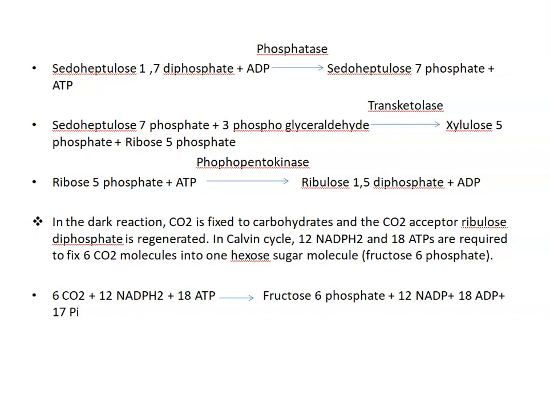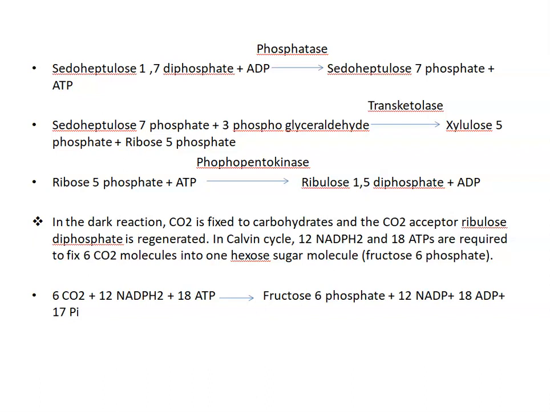C2-heptulose 7-phosphate plus phosphoglyceraldehyde in the presence of transketolase then will give xylulose 5-phosphate plus ribose 5-phosphate. This ribose 5-phosphate in the presence of ATP and enzyme phosphopentokinase will give ribulose 1,5-diphosphate plus ADP.